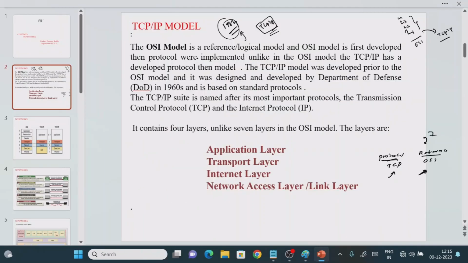TCP is the protocol, then the reference model, right? Now you understand, right? In which year was TCP/IP developed? It was developed in 1960, but the OSI model was developed in 1984, right? Still, people use the OSI model for reference purposes. If you have a problem, they ask which layer has the error, like L1, L2, L3, L4, L5, L6, L7, right? But the practical implementation is TCP, not the OSI model. It is only a reference model. That point you have to remember.